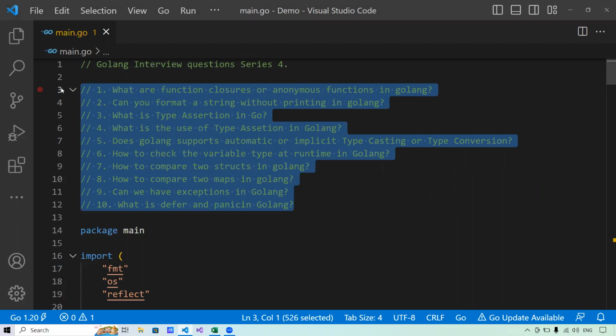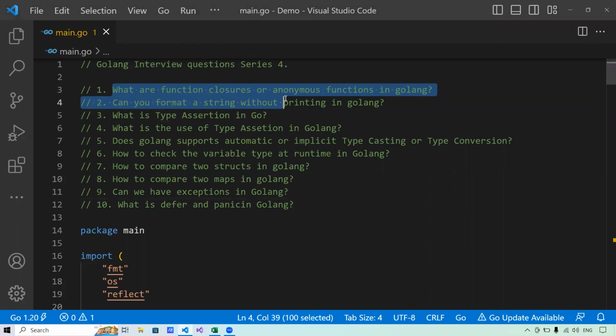For each of the questions, I will first explain the theory part, then I will explain the same via the program, and finally all the programs that I will show you here can be found in the GitHub link provided in the description. Now let's start with the very first question that says, what are function closures or anonymous functions